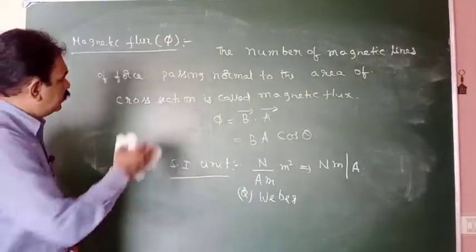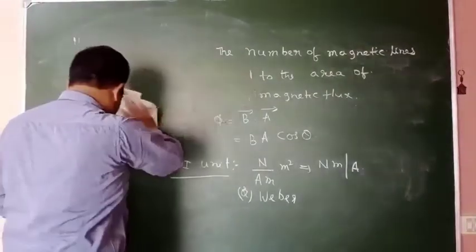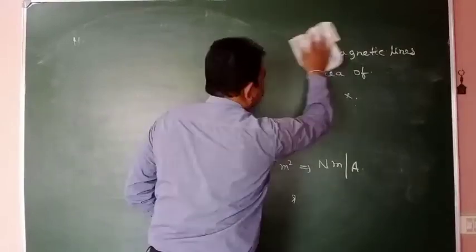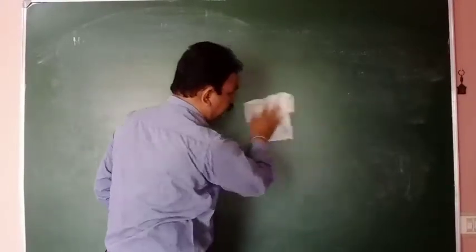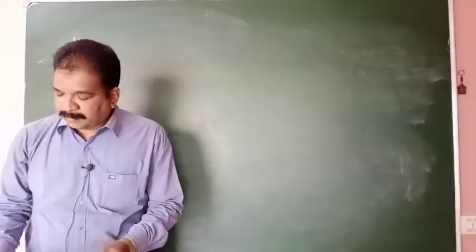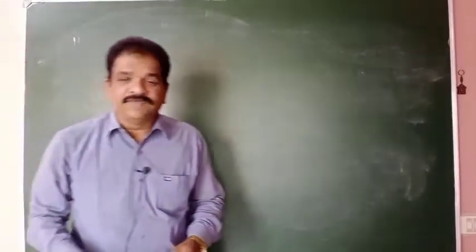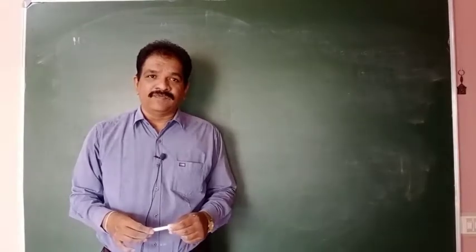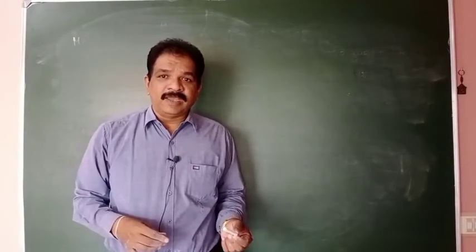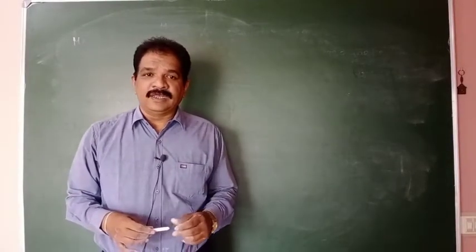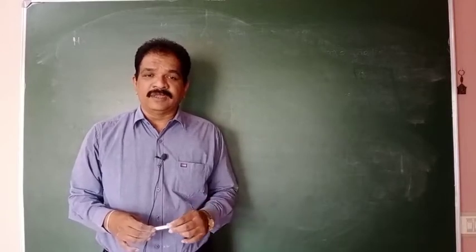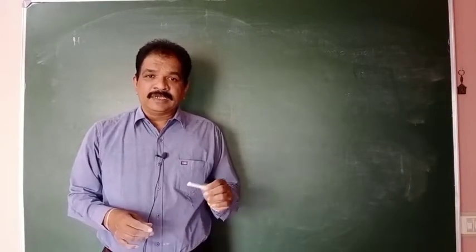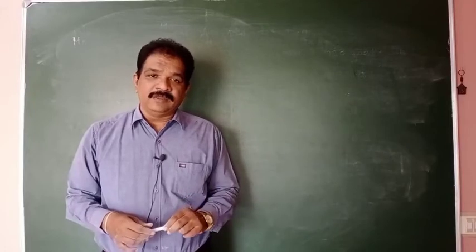Okay? So in this class up to now, what we discussed: what are magnetic lines of force, what are the properties of the magnetic lines of force, what is the magnetic induction on the axial line, magnetic induction on the equatorial line, torque acting on the dipole.